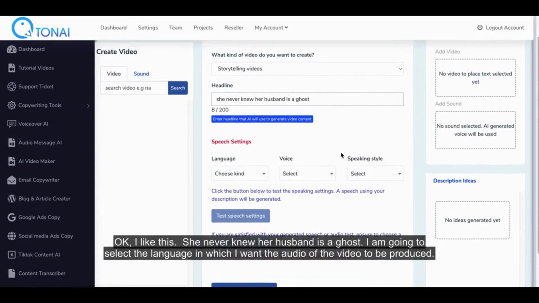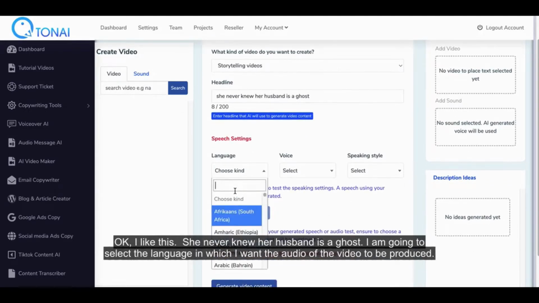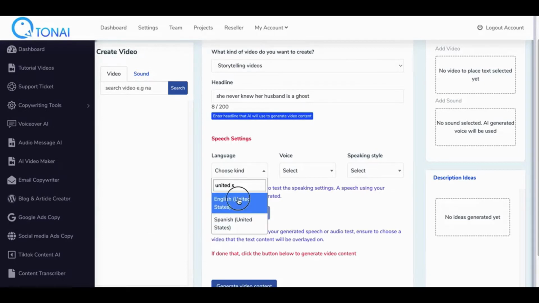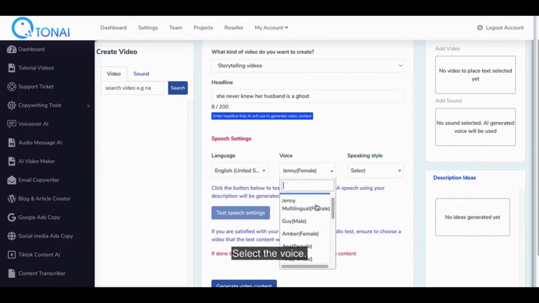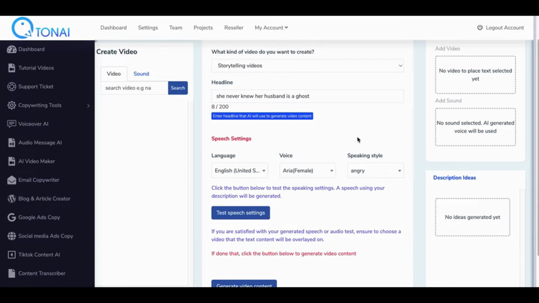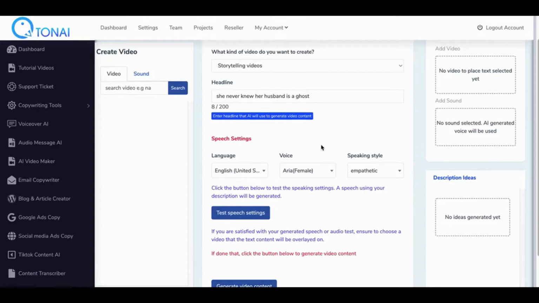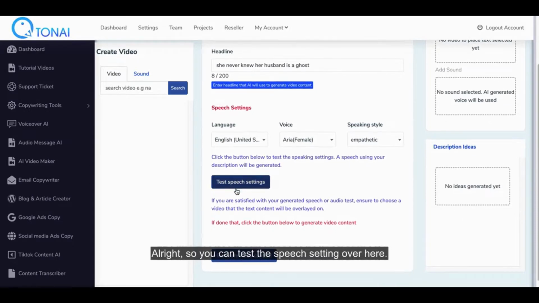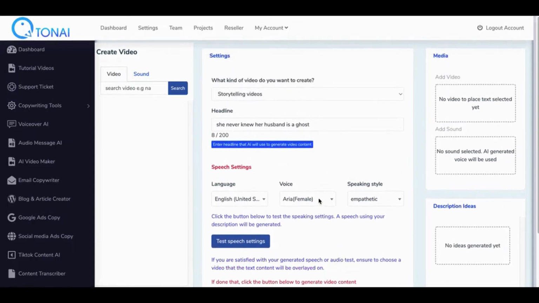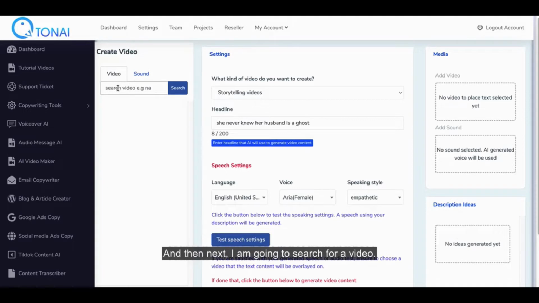I am going to select the language in which I want the audio of the video to be produced. And I am going to select the voice. Okay, I will go with this. And I go with this voice style. Alright, so you can test the speech setting over here. And then next, I am going to search for a video.